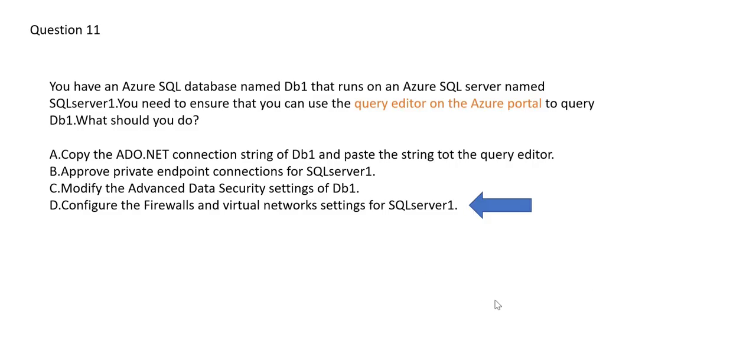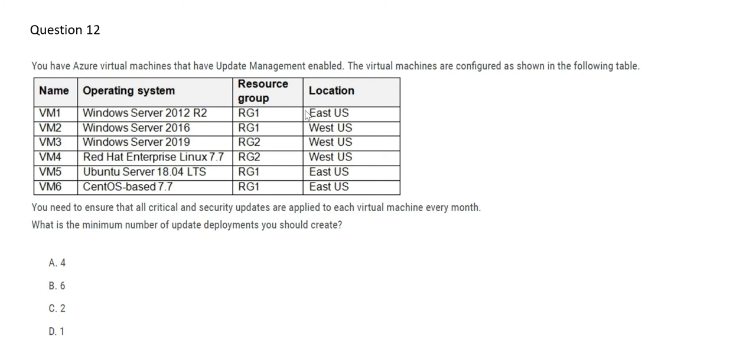Let's move forward. So now this is a question. See, here we have these set of VMs. These are a set of operating systems. These are a set of resource groups, and these are the locations. Now, the question is saying, what is happening is you need to ensure that all critical and security updates are applied to each virtual machine every month. So what is the minimum number of updates? Since there are 6 VMs, do you need 6 updates?